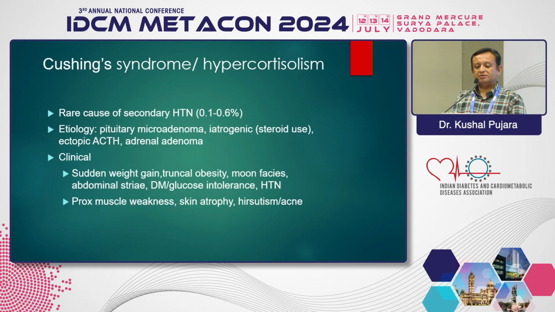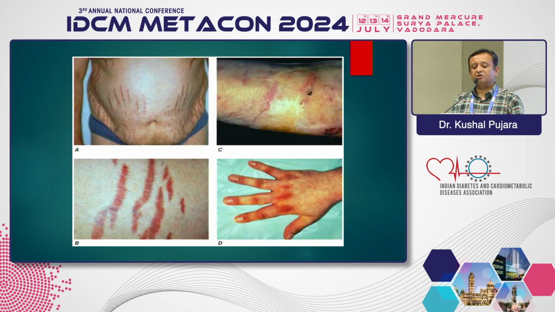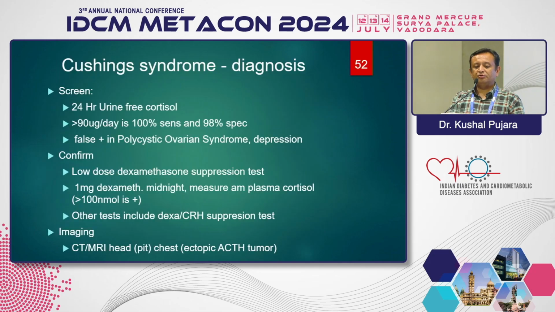Cushing syndrome is another cause, again a rare cause, only 0.1 to 0.6% of patients with secondary hypertension, which could be central or peripheral. In central you can think of pituitary adenoma, and locally you can say adrenal adenoma. Symptoms and history we can see are weight loss, weight gain, obesity, abdominal striae. These are pictures of Cushing syndrome, and we always have to suspect it when we see these features. Diagnosis is based on 24-hour urine cortisol, and we have to confirm with the low-dose dexamethasone suppression test, and another helpful test is the CRH suppression test.